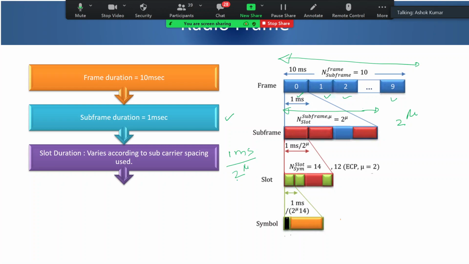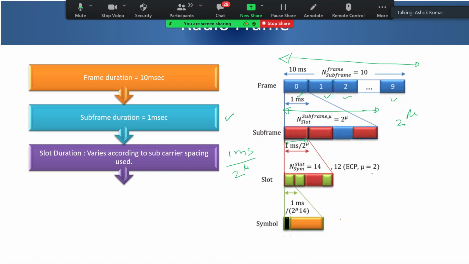So if mu is 0, it becomes 1 millisecond, then half millisecond, then 0.25 millisecond, then 0.125 millisecond, and finally 0.0625 millisecond for numerology 4. So within a slot of a certain duration, starting from 1 millisecond to 0.0625 millisecond depending upon the numerology, in that slot there will be a number of symbols.